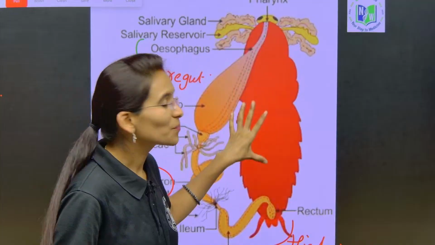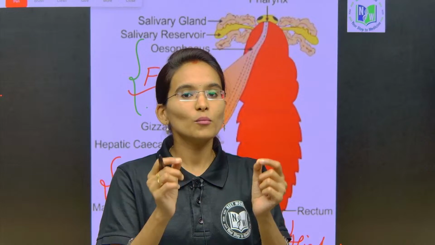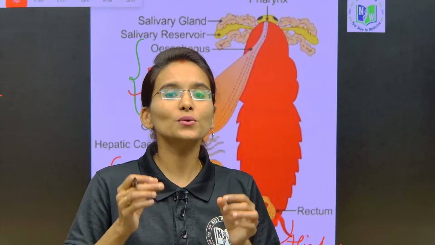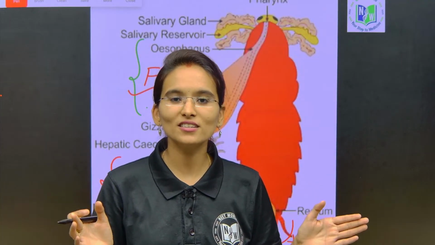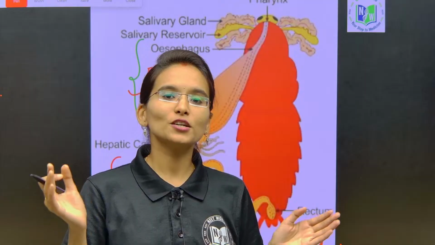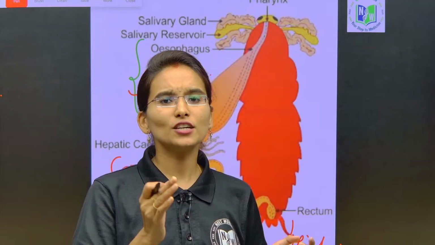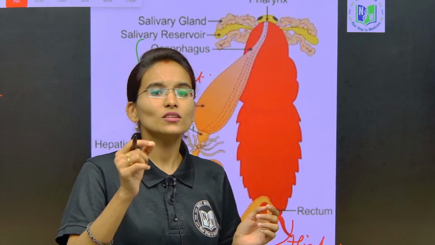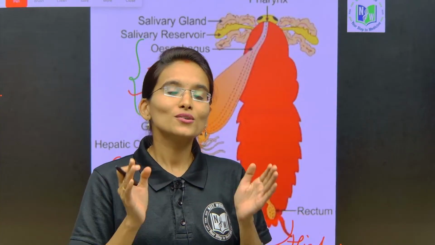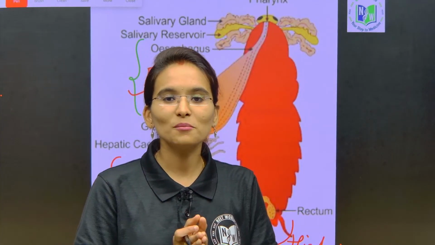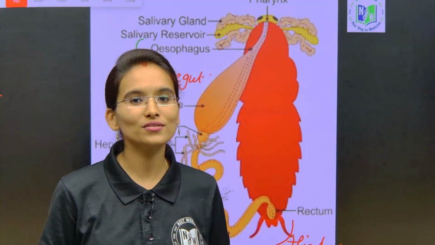For a long answer type of question, you need to write completely about the alimentary canal and the associated glands, as well as draw a well labeled diagram of the salivary glands of cockroach. At the end you also need to mention the physiology of digestion and give at least 3 to 4 enzymatic reactions, showing how the food is digested in the presence of enzymes. This is the way to score 8 marks in your IPE board examinations whenever you get a question related to the digestive system of cockroach.